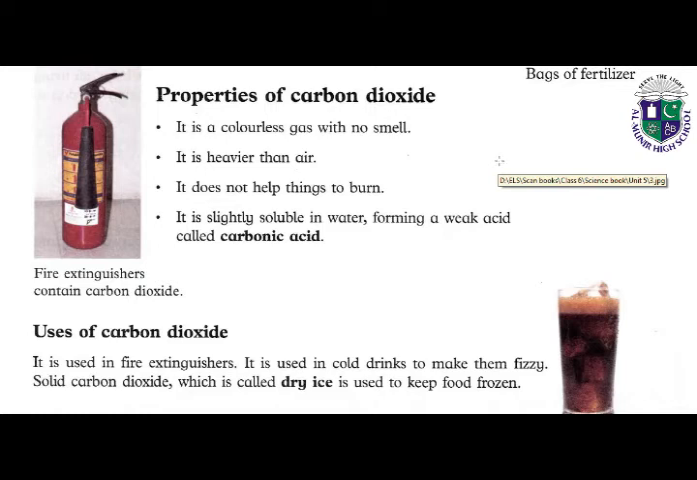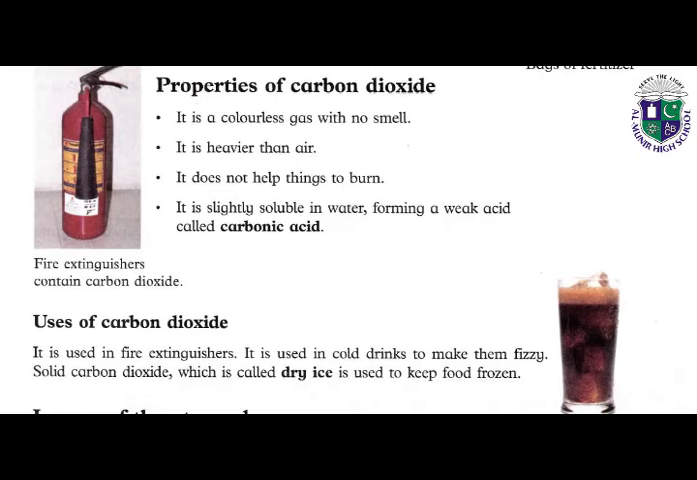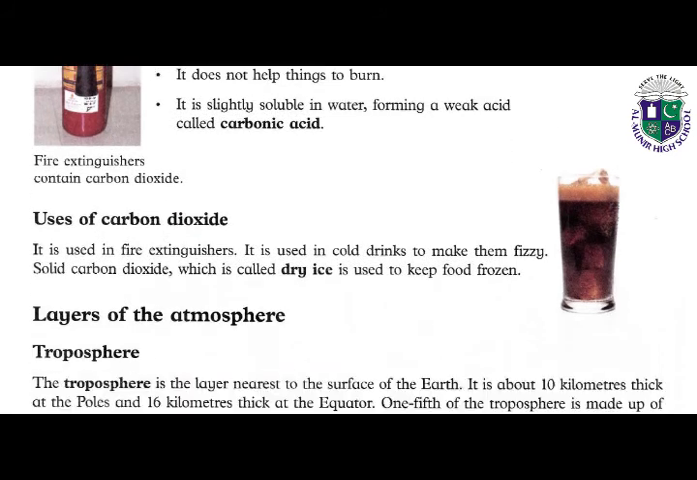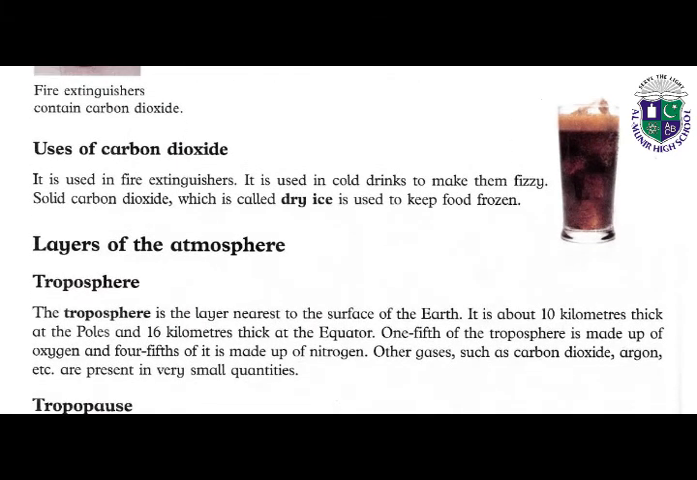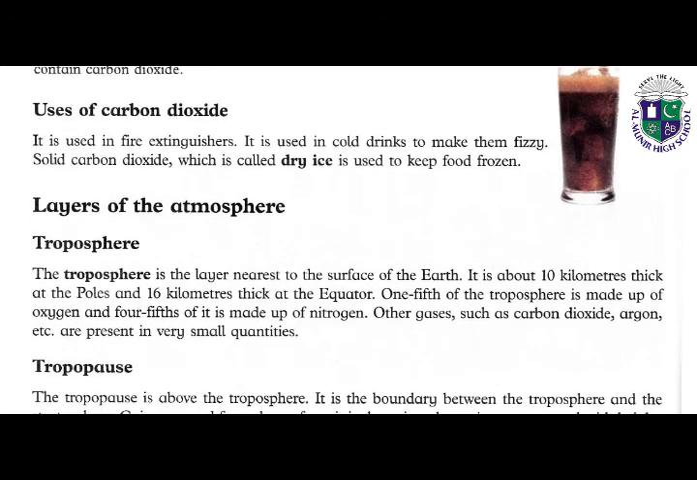It is slightly soluble in water, forming a weak acid called carbonic acid. So these were the properties of carbon dioxide. It's also very easy. Colorless gas with no smell, heavier than air. It does not help things to burn, and it forms a weak acid called carbonic acid. So that's why fire extinguishers contain carbon dioxide in their cylinders.